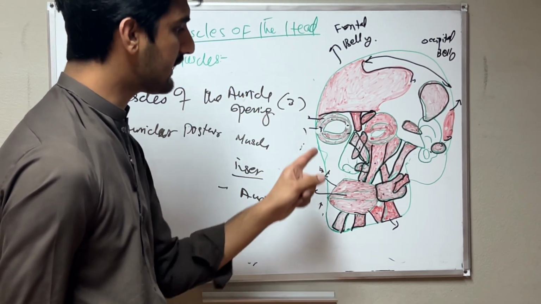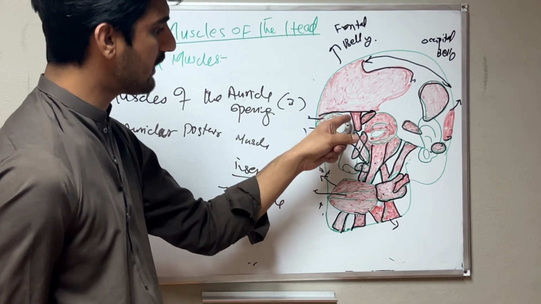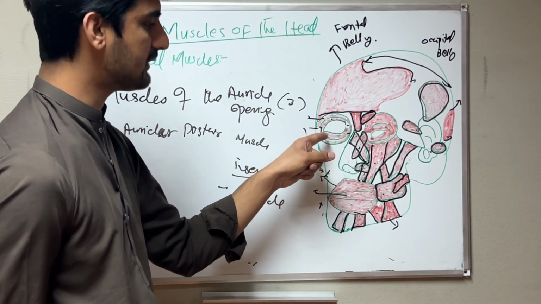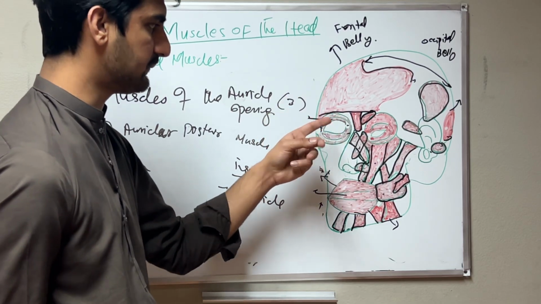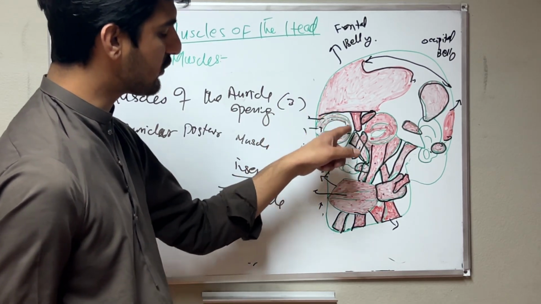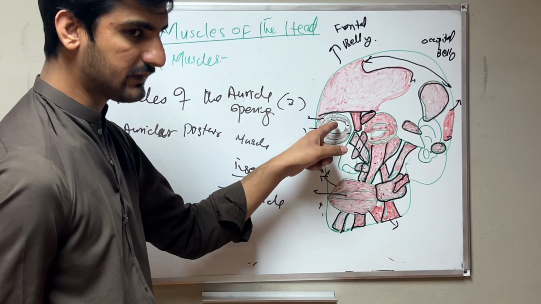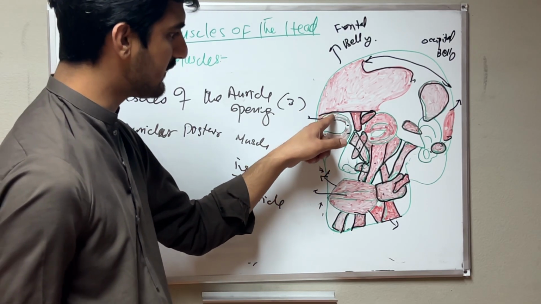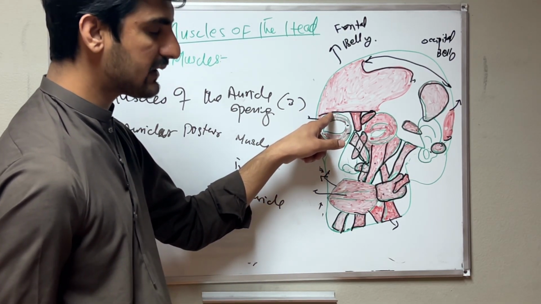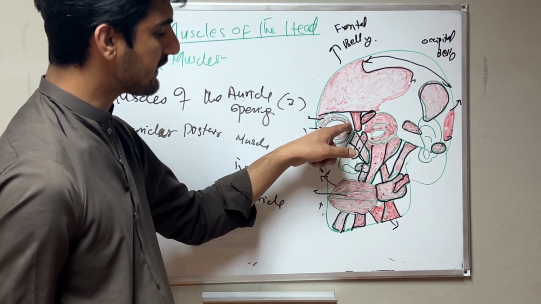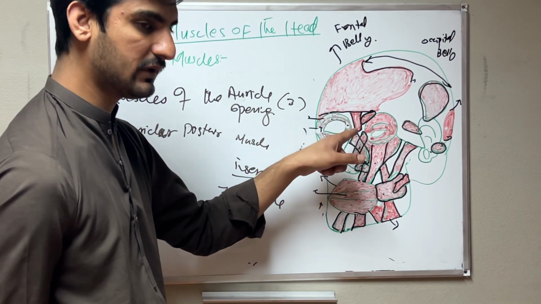Then we have the second section, the muscles of the eye opening. Around the eye opening we have three muscles. First is the orbicularis oculi muscle, which has three parts. The first is the orbital part, the big part, which originates from the medial palpebral ligament and inserts in the same place.